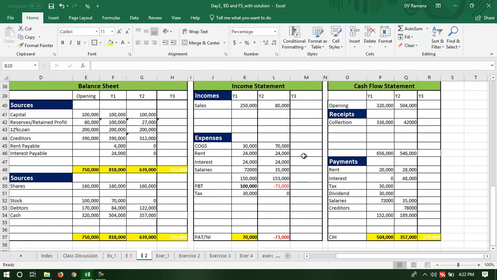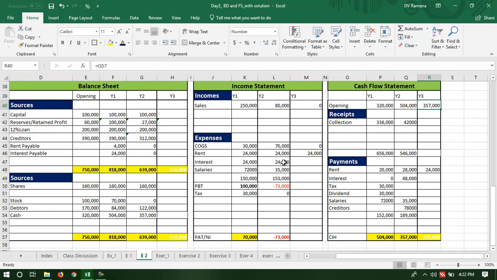The expenses are salary. There is no sales, so there is no cost of goods sold. But the company has to pay rent, so the company pays the rent. No liability, because there is sufficient cash in hand available. Maybe due to some reasons the business inflows are not there, there are only outflows. At present, we are not interested in understanding why the company is not having any sales. All that we are trying to see is, if there are only expenses, what will happen.